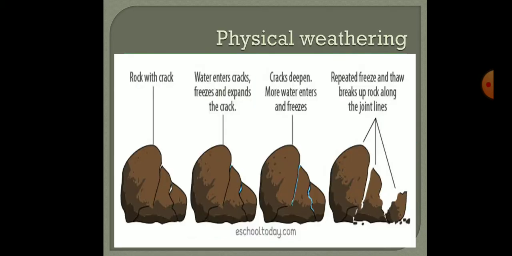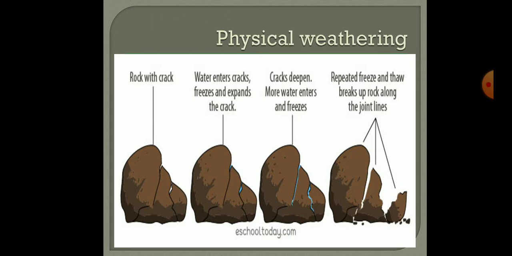Now physical weathering means the breakage of rock by the action of rain or wind. Here in the image you can see the breakage of rock particles is done by the action of water. So that is why it is known as physical weathering.